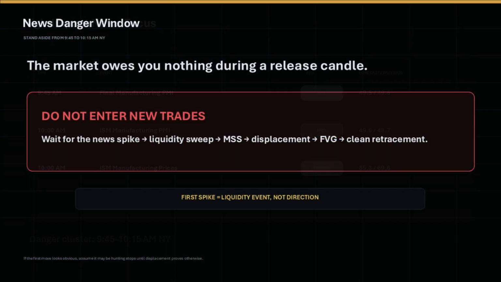The news danger window is 9:45 to 10:15 New York time. Do not enter new trades during that window. The first spike is often a liquidity event, not a clean directional signal. Let the data shock pass. Let spreads calm down. Then demand a sweep, market structure shift, displacement, a fair value gap, and a clean retracement.